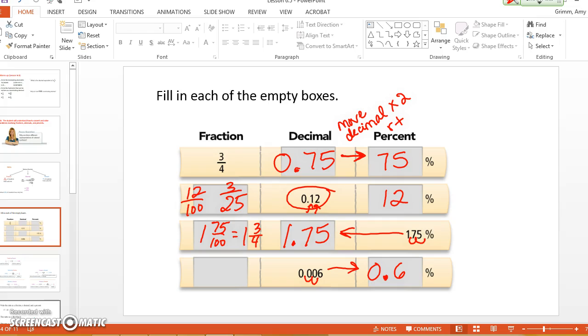How do I change that into a fraction? Kathy? Okay, how'd you get over 1,000? I agree. Because it's in the thousands place. Very good. So look at your decimal. This would be tenths, hundredths, thousandths. So that's why it's over 1,000. Can that reduce? Yes. 3 over 500. Good.